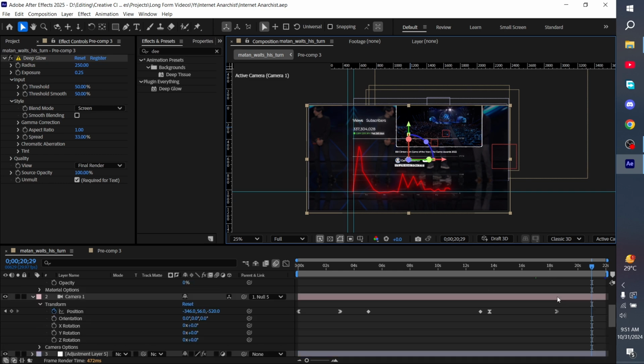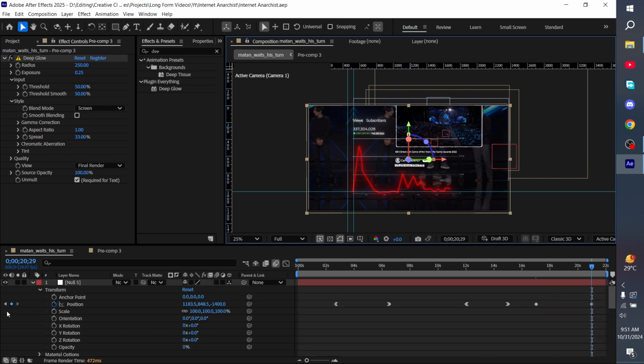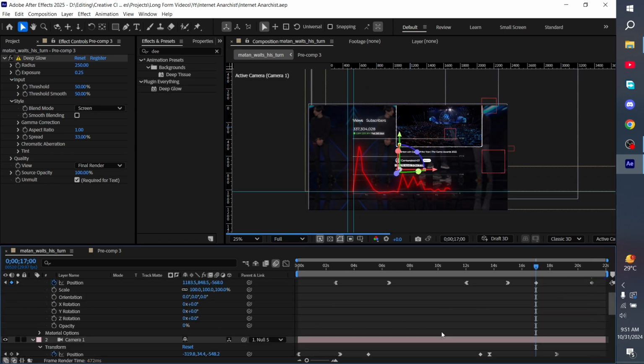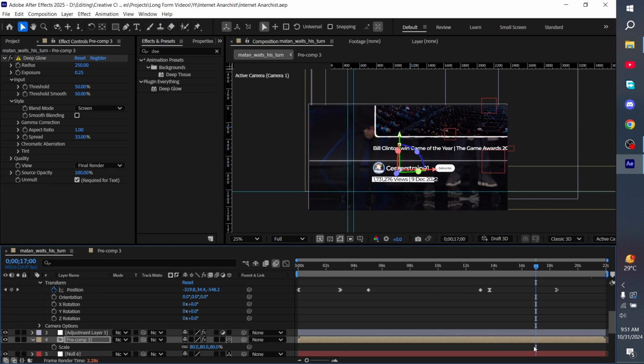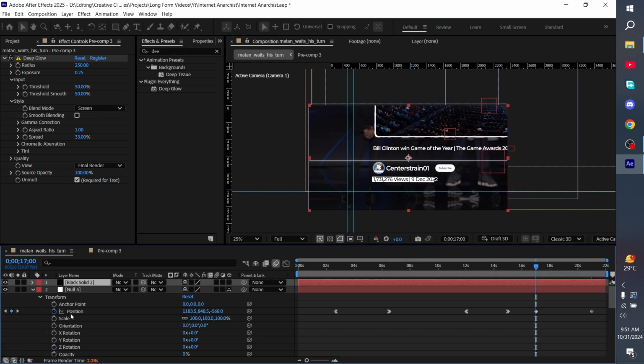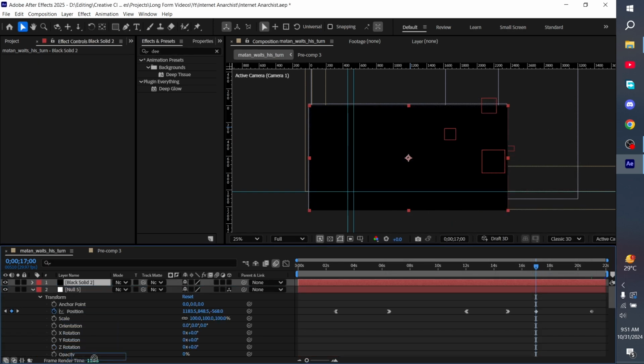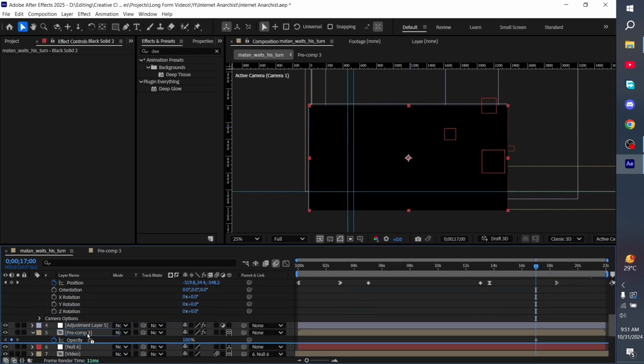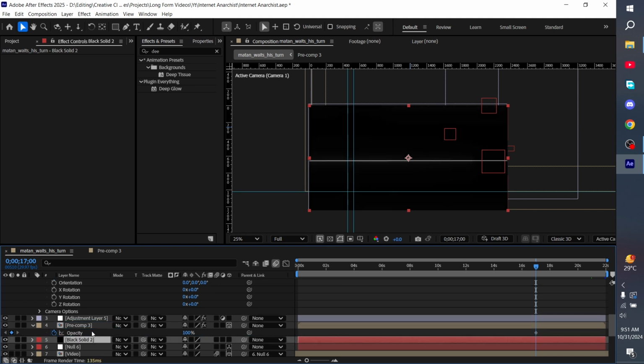Alright, so we have everything almost ready. We'll go to the 17 second mark. And now what we have to do is go to transparency, opacity, and make a keyframe. We'll make a black solid. Take it underneath the pre-comp and make opacity at the 17 second mark as well.